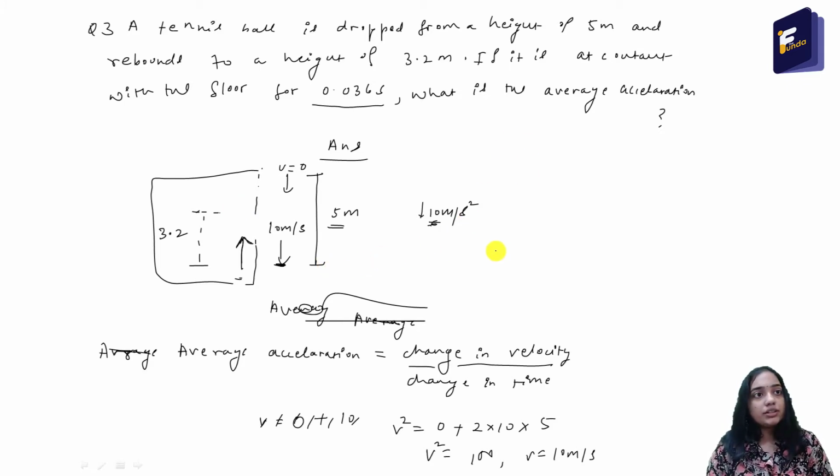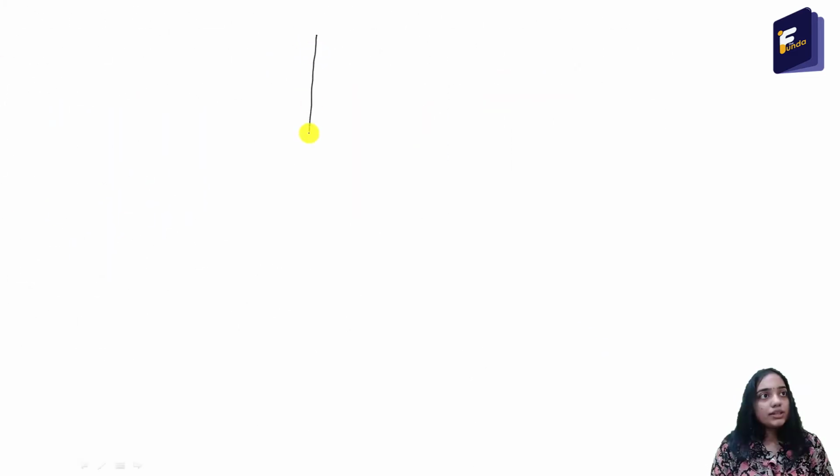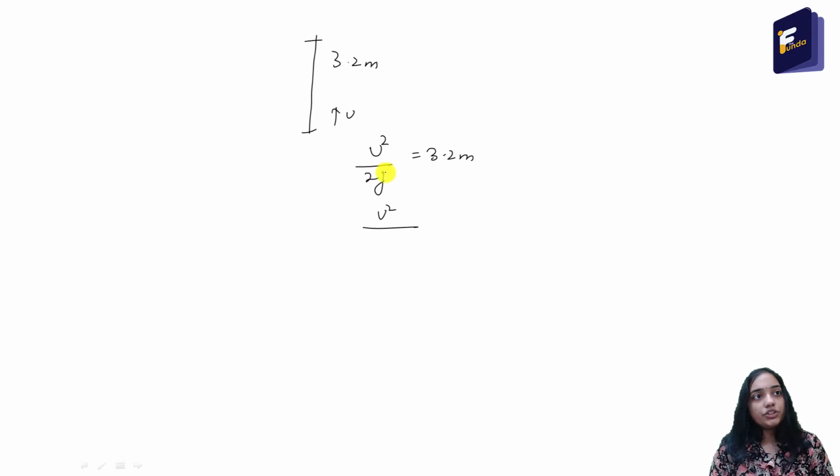Let me go to the next page. The ball has gone to a height of 3.2 meter. Let the initial velocity be u. So u square by 2g equal to 3.2 meter. We don't know u, but g we can take as 10. So u square by 2 into 10 equals 3.2. So u square equal to 64. So u equal to 8 meter per second. Yes, 8 meter per second.